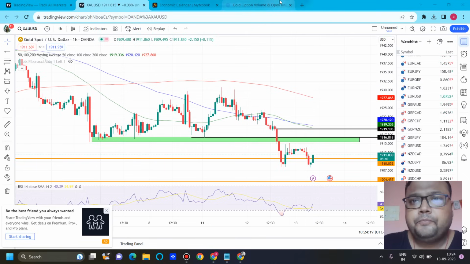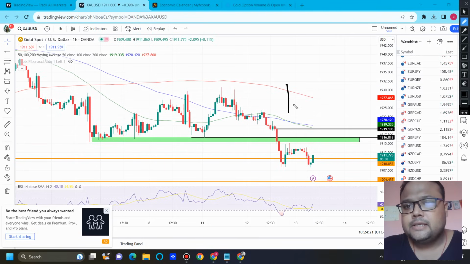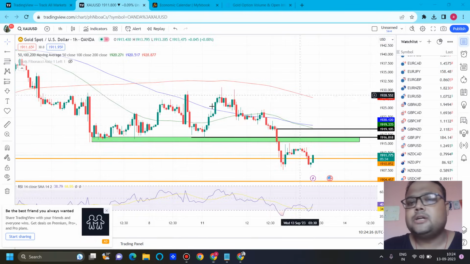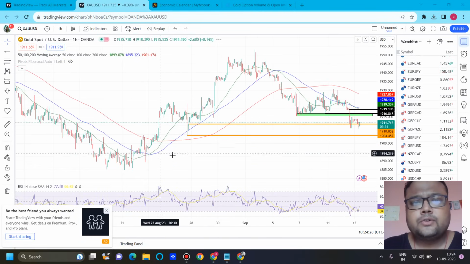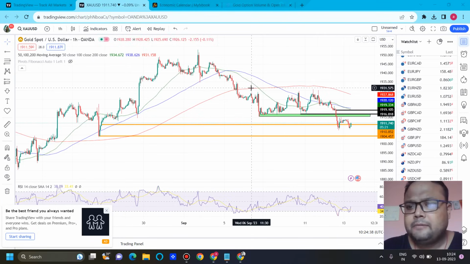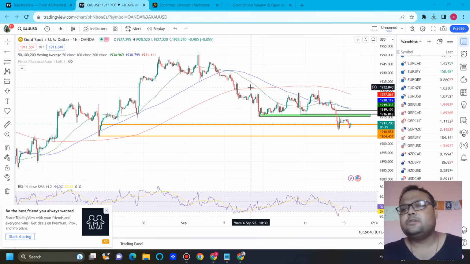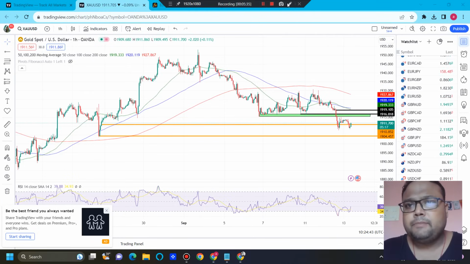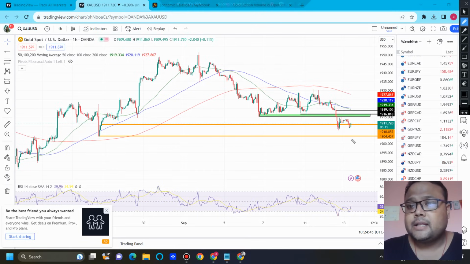And the support of 1904, 1905 is still very much valid on the chart that we have already discussed in our previous videos. 1904, 1905 showed us good support in the past, so we can expect that buyers around this area will still be present. And I think 1904, 1905 will be a valid support before CPI. After CPI, if the market starts falling, then we don't have any immediate support.